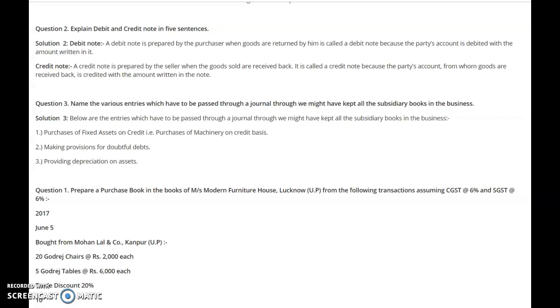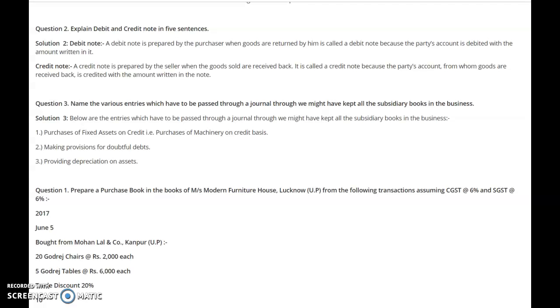It will be recorded in the journal proper, or if it also involves cash, it will also be recorded in the cash book. So please understand two basic principles. First, these books will record only the credit transactions. Second, these books will record only those transactions in which the business is a regular dealer.